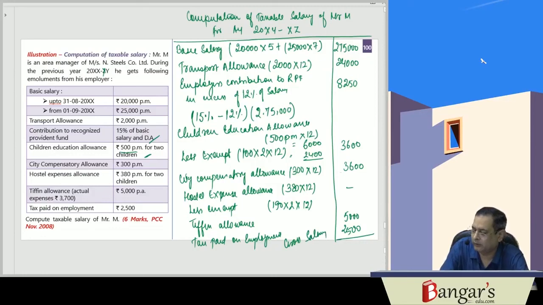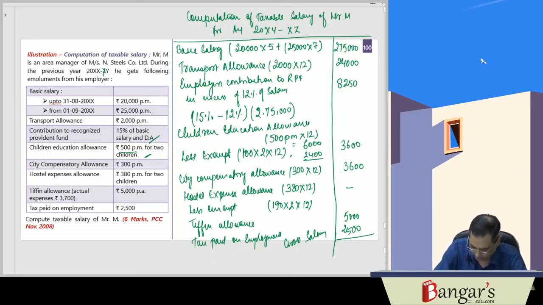Now we'll be calculating the gross salary: 2,75,000 plus 24,000 transport allowance, 8,250 employer's contribution to recognized provident fund, 3,600 children education allowance, 3,600 CCA, 5,000 tiffin allowance, and 2,500 tax paid on employment.